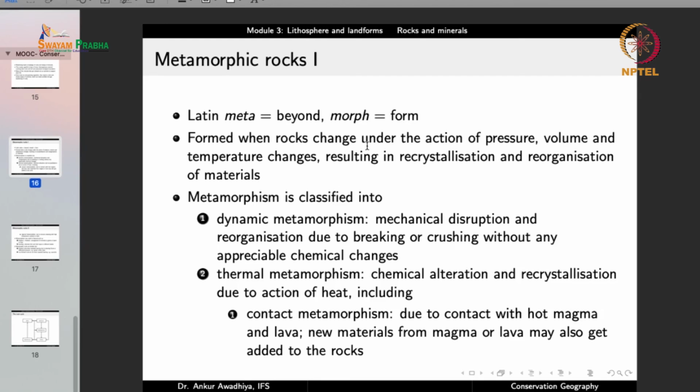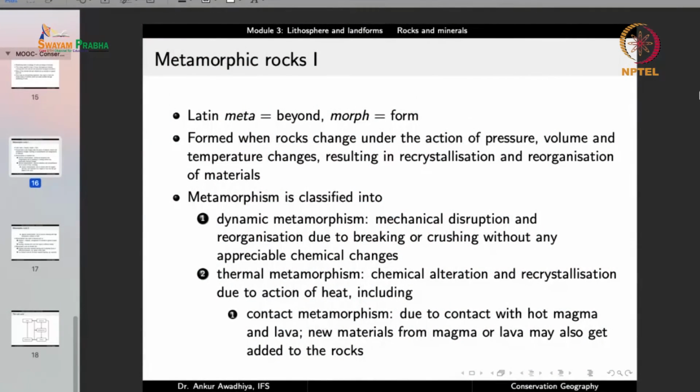These rocks are formed when rocks change under the action of pressure, volume and temperature changes, resulting in recrystallization and reorganization of materials. That is, if you have an existing rock, whether it is igneous or sedimentary or another metamorphic rock, and this rock is again put through a process in which it gets heated up, some portion of it may get melted away, some of the crystals may start to grow again, or some other changes might happen, or this rock may get crushed.